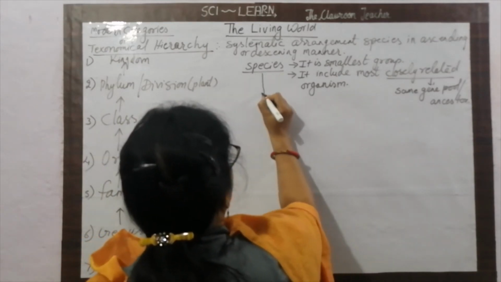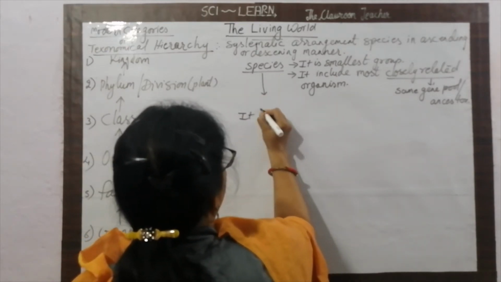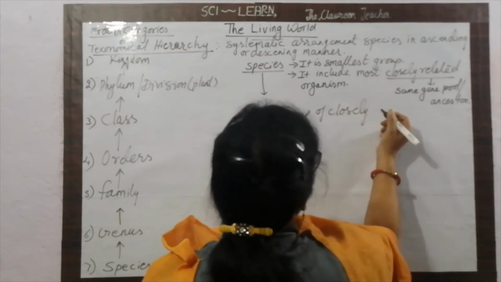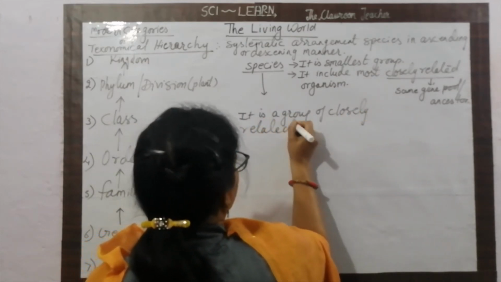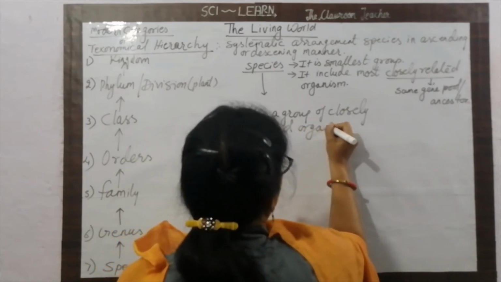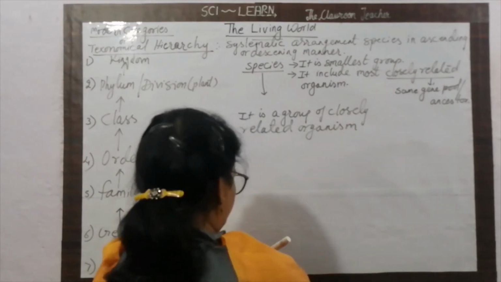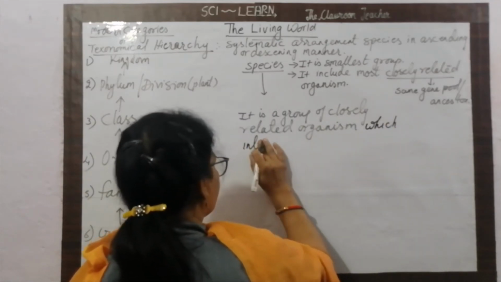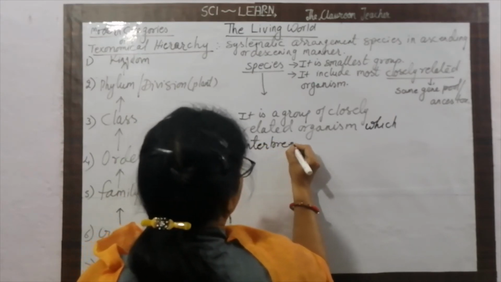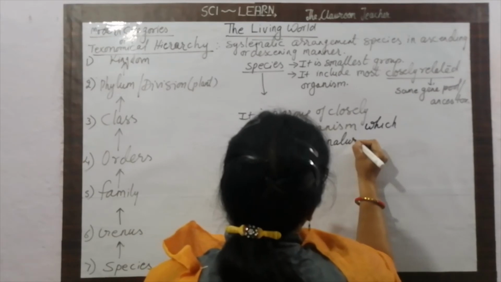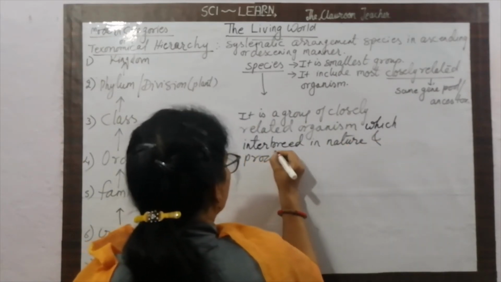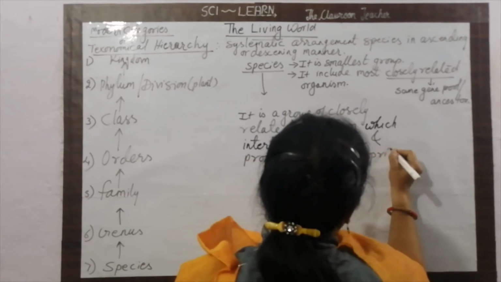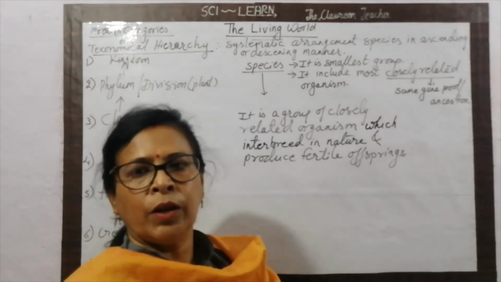The definition: it is a group of closely related organisms which interbreed in nature and produce fertile offspring. Okay, so these are the species.